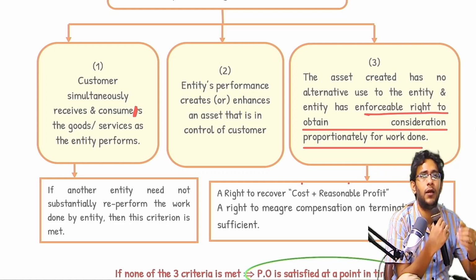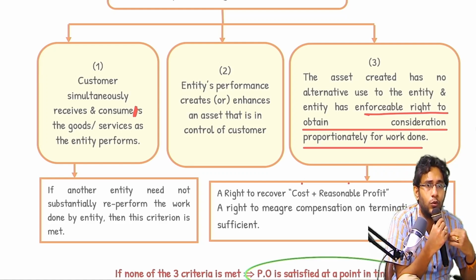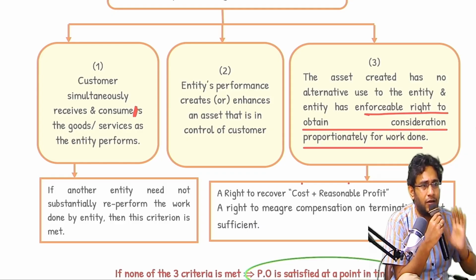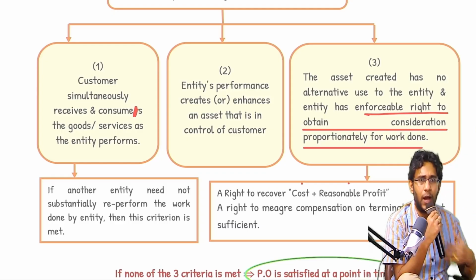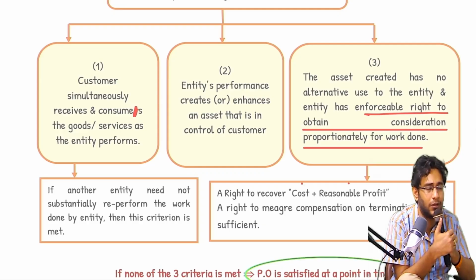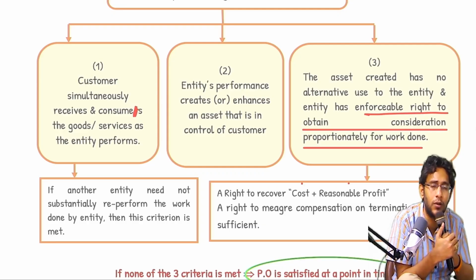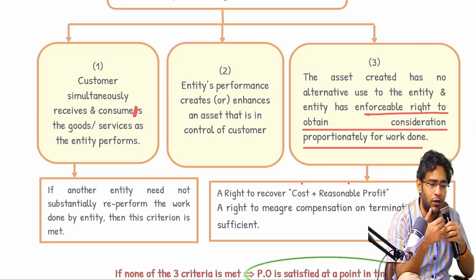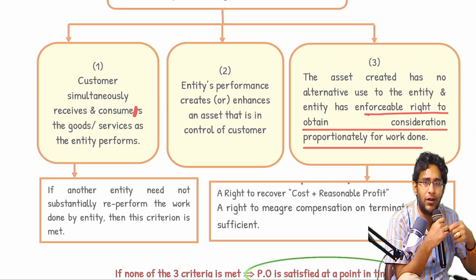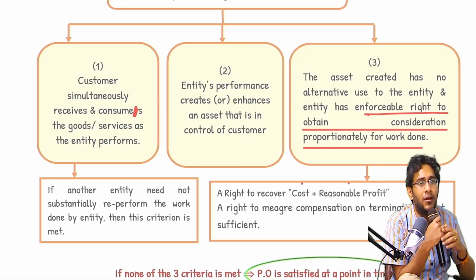Example. You appointed me to do due diligence work. Due diligence is a kind of confidential assignment like audit. So, I am doing the work. You want to take over some company, sir. Before you finalize the deal, I am sent there to see the financials, what are the decisions they made in the past, whether they are good propriety or not and all. 6 months work, 3 months over. In 3 months of whatever work I did, the work will not go into your control. Why? Entire working papers are property of the auditor.